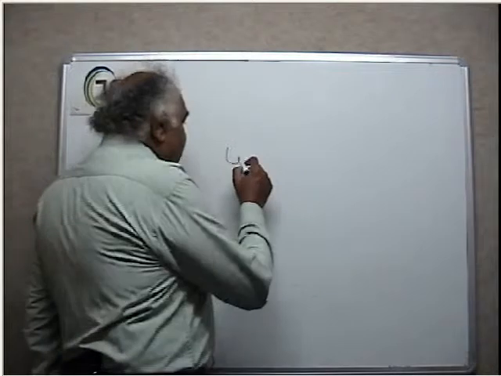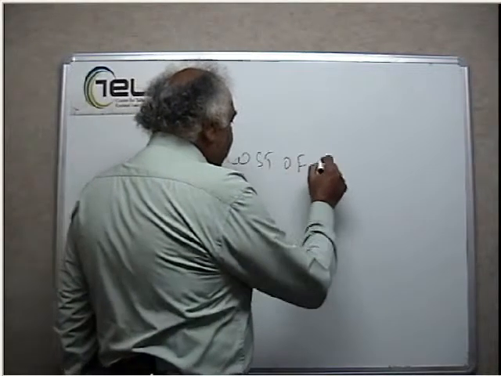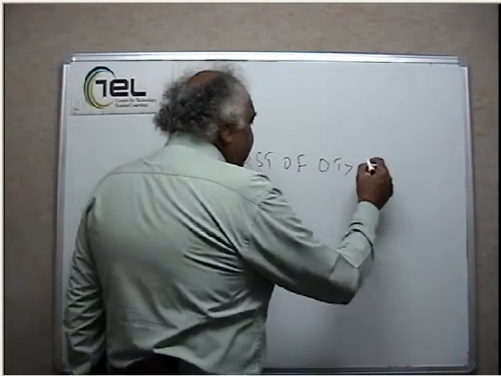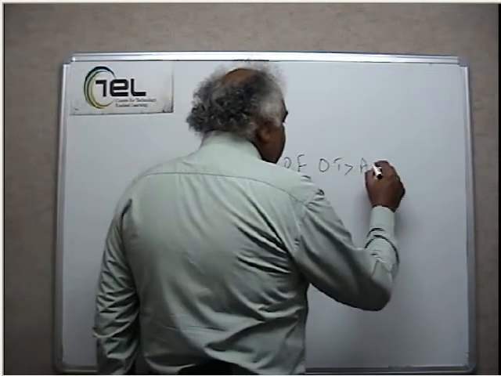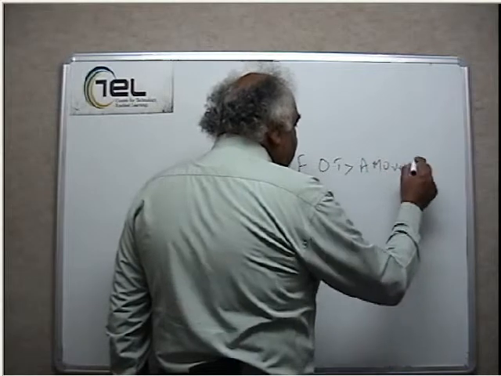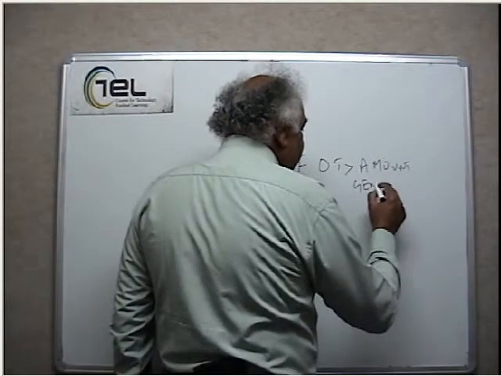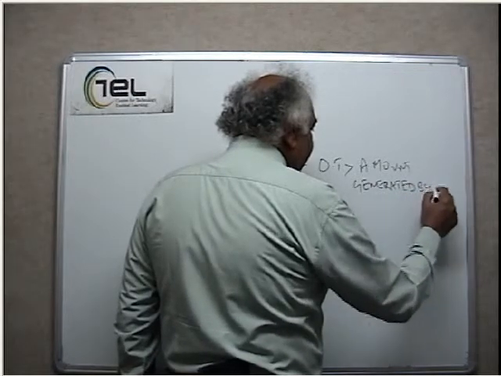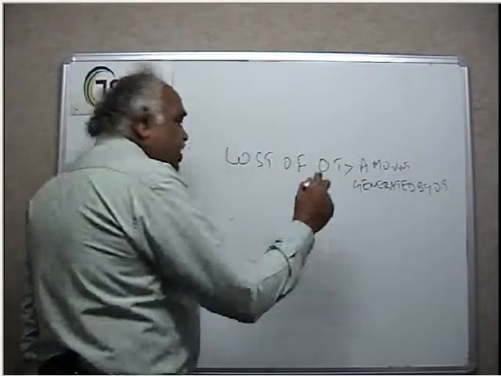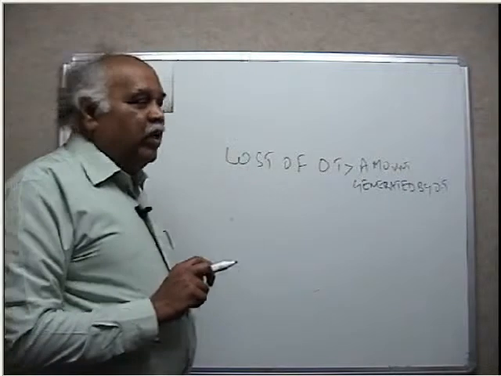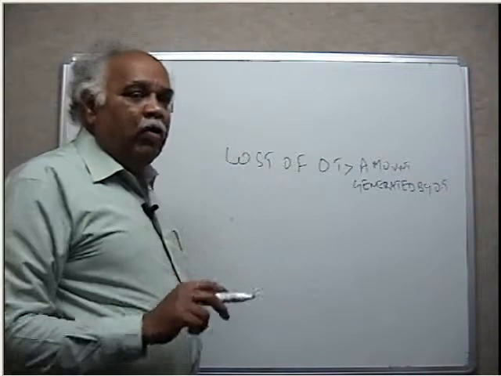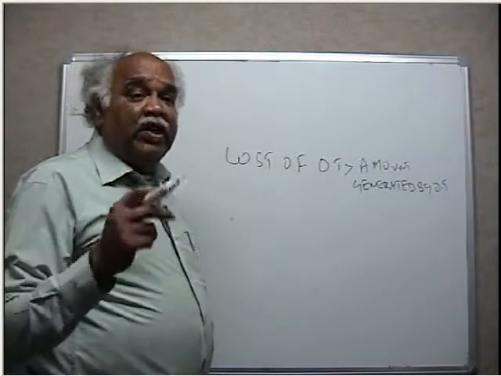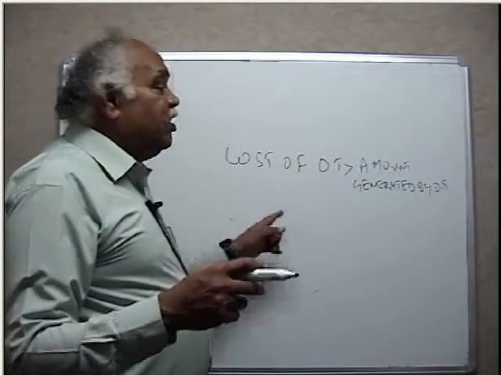Cost of OT should be less than the amount generated by OT, by virtue of sales, production, etc. The amount generated should be more than the cost of OT.